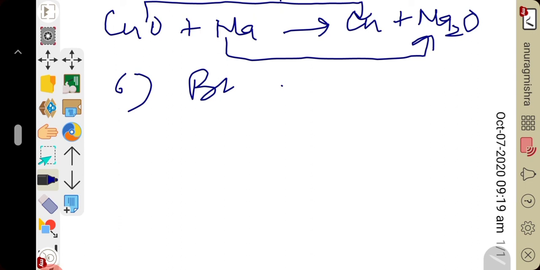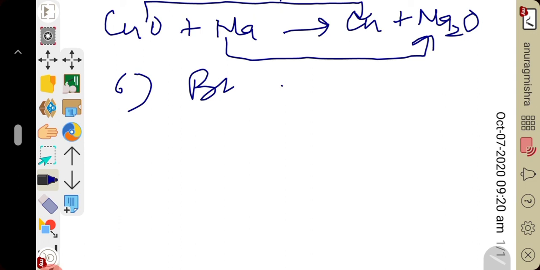Always remember, lithium burns in presence of oxygen to form lithium monoxide, Li2O. Sodium burns in presence of oxygen to form sodium peroxide. Very important reaction, always remember. Sodium, when heated in presence of oxygen, forms sodium peroxide, Na2O2.